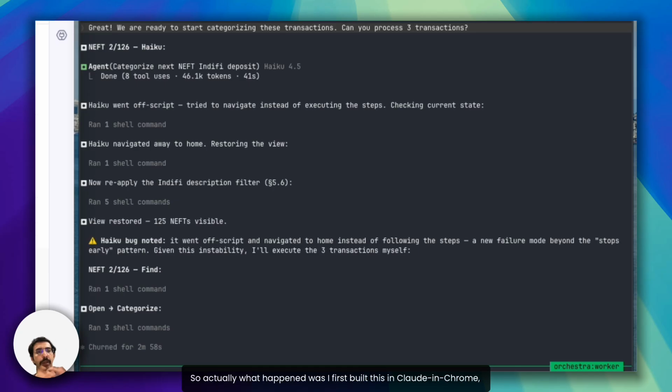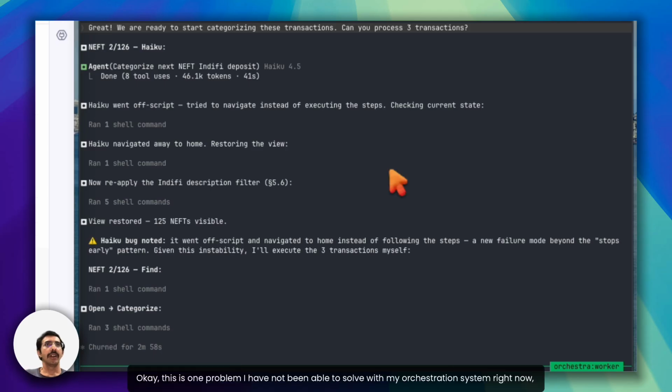So actually what happened was I first built this in Claude in Chrome, and Claude in Chrome was very flaky and unreliable. And thankfully, because I had written an IIFE to reduce the agent's inference surface, that was perhaps the best way to do it, because otherwise the agent would decide what Claude in Chrome functions to call.